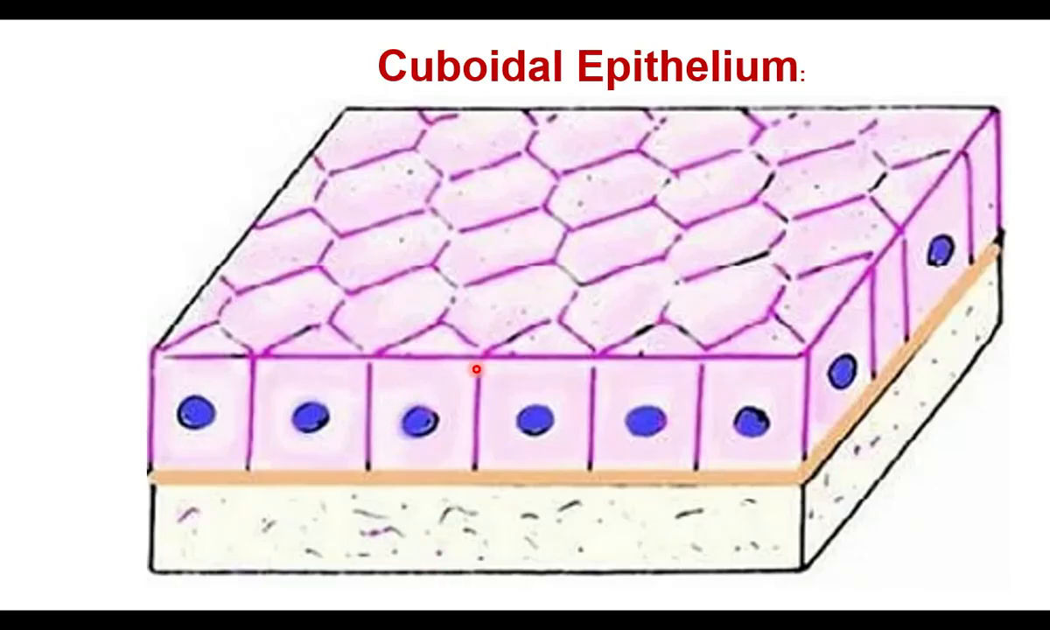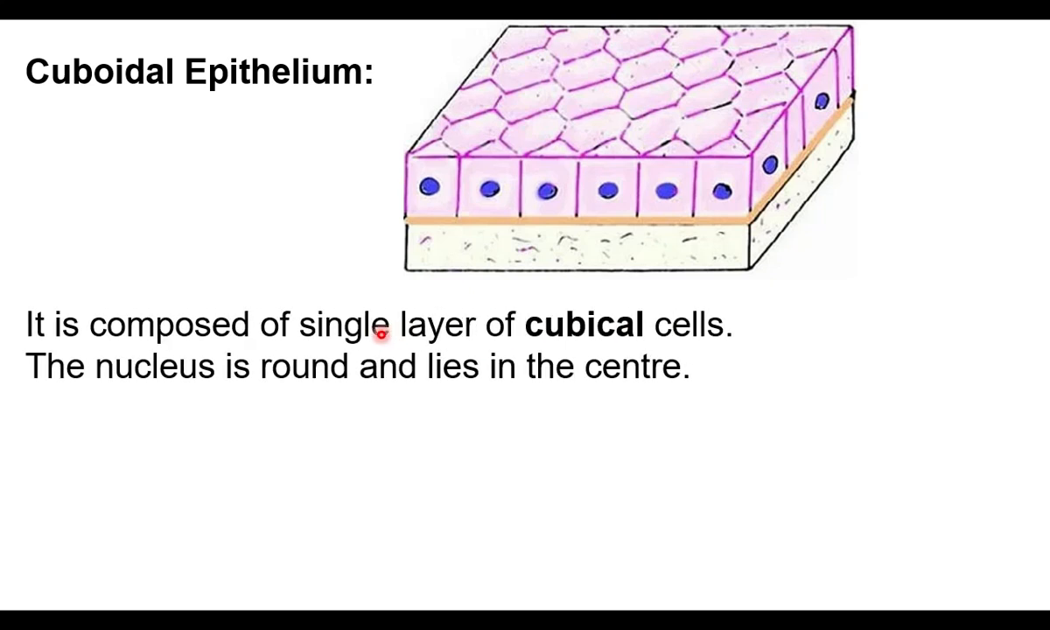Look at the shape of these cells. They are cuboidal. The cells have nucleus at the center. A single layer of cuboidal cells forms a tissue called cuboidal epithelium. Here the cells are arranged on a basement membrane. It is composed of a single layer of cubical cells. The nucleus is round and lies at the center.